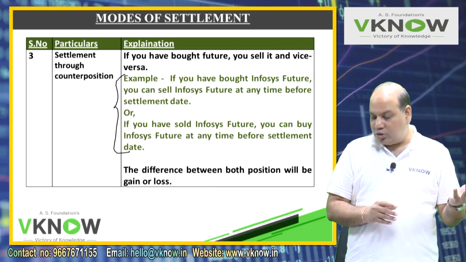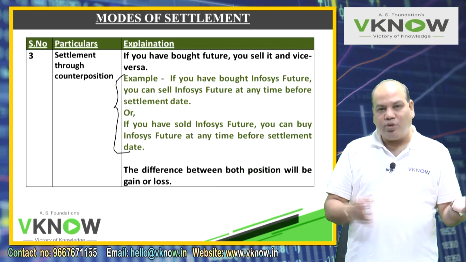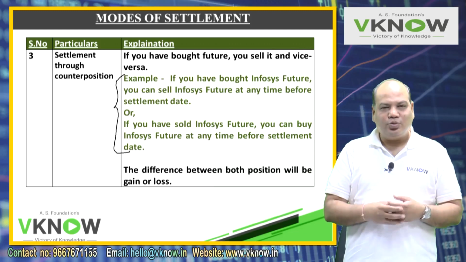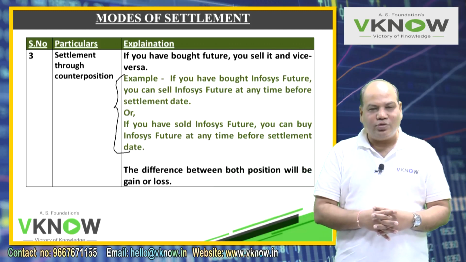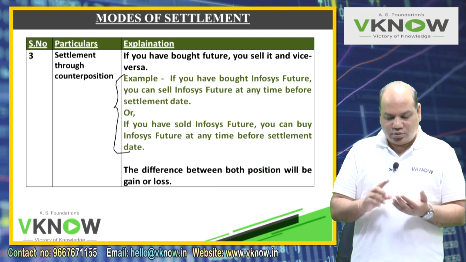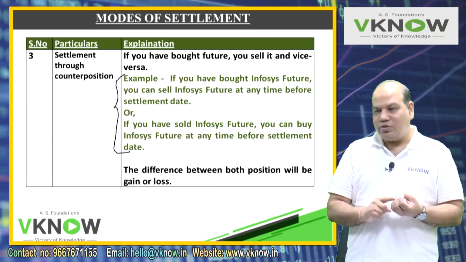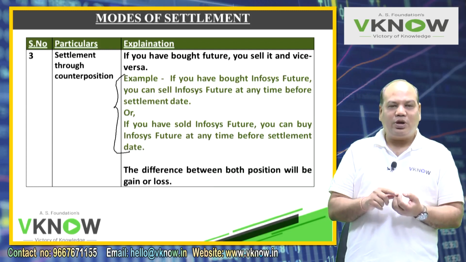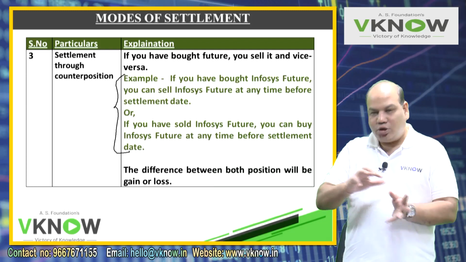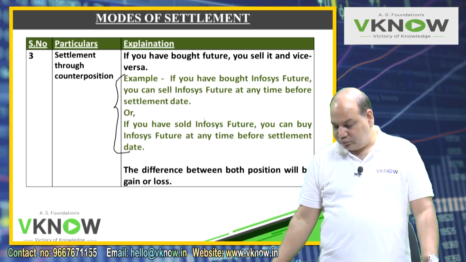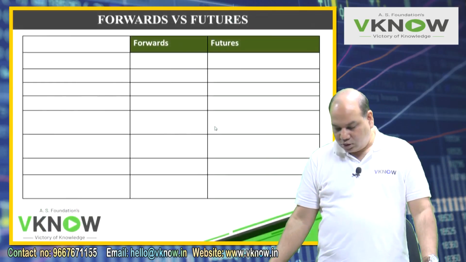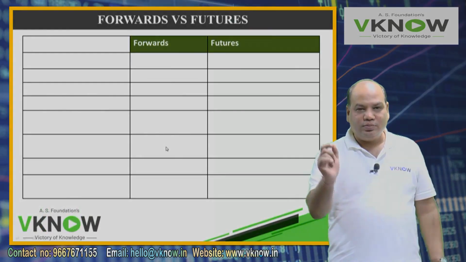You have bought two lots, you have sold one lot, only one lot is squared off, one lot is not yet squared off. So same quantity, same underlying, same maturity, if everything is same, then you are completely out of the future contract. Now we'll take a break.